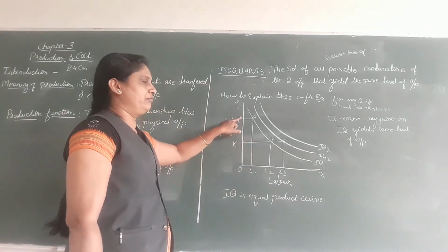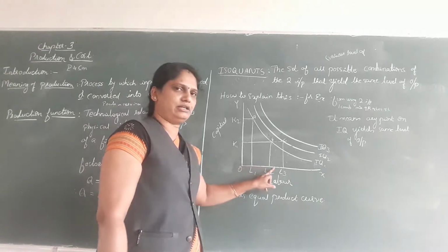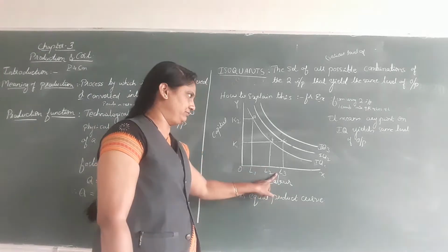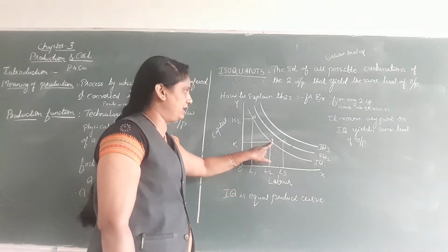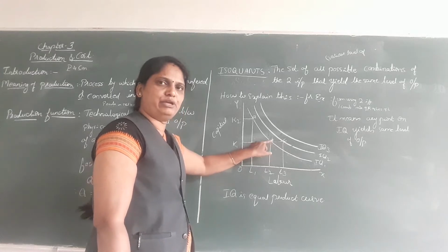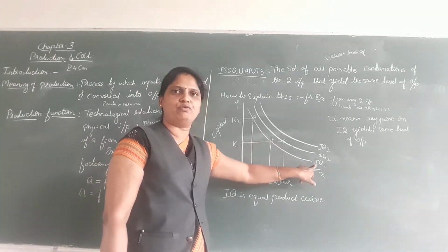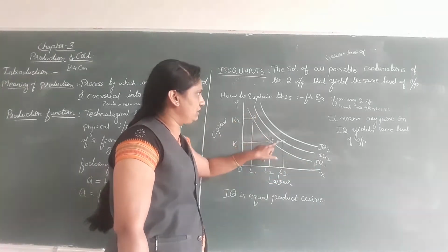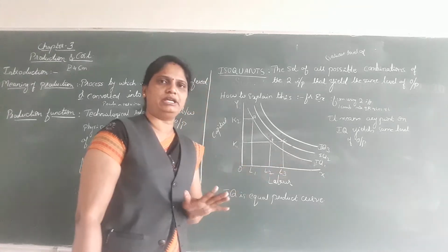Then by reducing the capital, it is going to increase the other factor, that is the labor. It intersects at point B. The B combination is again on the IQ1. This means any point on this IQ shows the same level of output.